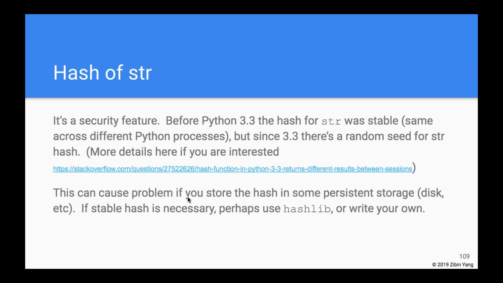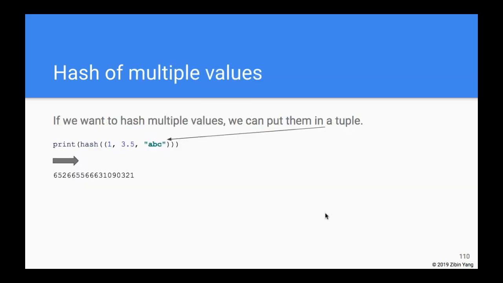Now, this can be a problem if you store the hash in some persistent storage, right? On a disk, you come back a day later, a year later, and you try to use that hash to find your data. You couldn't do it because now it's a different Python process. So if you want a stable hash, maybe you can use hashlib, which contains the cryptographic hash functions, or we can write our own, just like we've done previously, right?